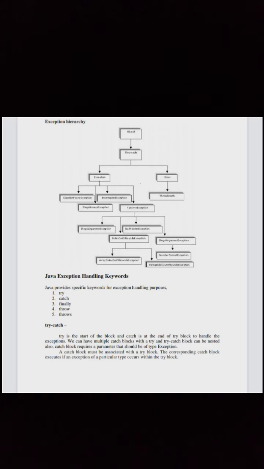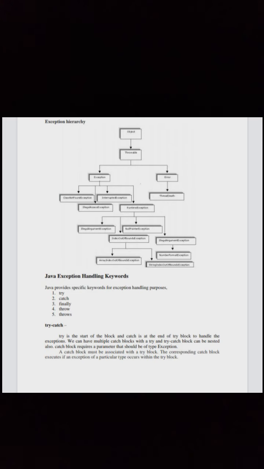Now let us see Java exception handling keywords. Java provides specific keywords for exception handling purpose: try, catch, finally, throw, throws. Try, catch. Try is the start of the block and catch is the end of the try block to handle the exceptions. We can have multiple catch blocks with a try, and a try catch block can be nested also.